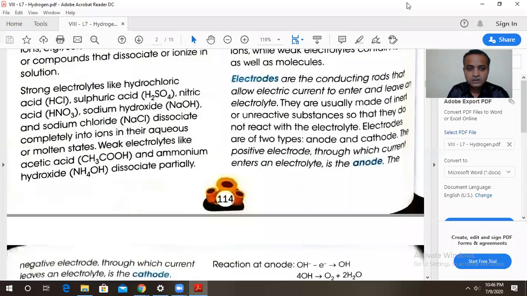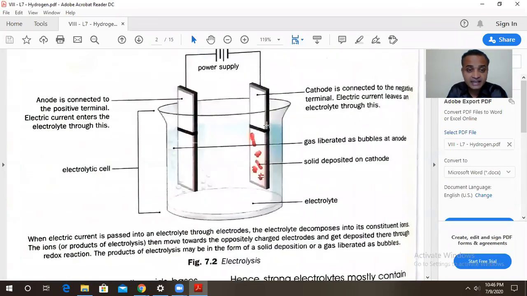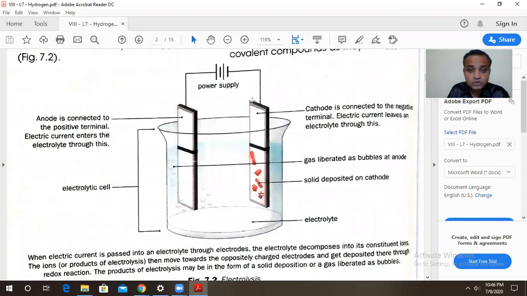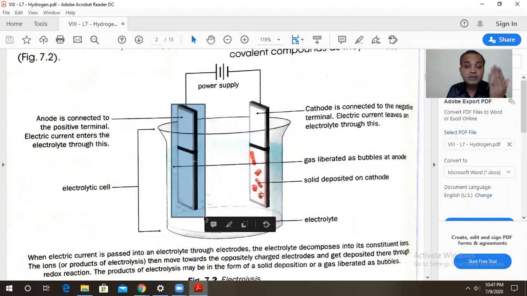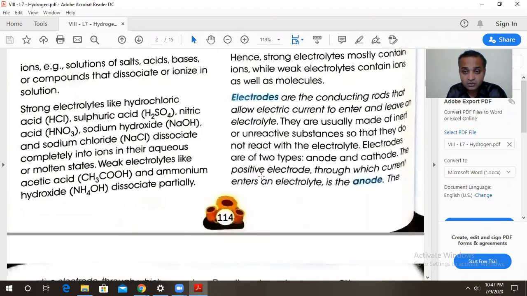Very nice. Now let us move towards the next concept, that is electrodes. As I said, the metallic plates or the rods, we can see in the diagram. See these plates which are connected to the battery. This is one plate, and this is the other plate which is connected to the battery. These can be in the form of plates or rods, which are used for electrical contact. They are called the electrodes. Through one electrode, the electric current enters, and through the other electrode, it leaves the electrolyte.